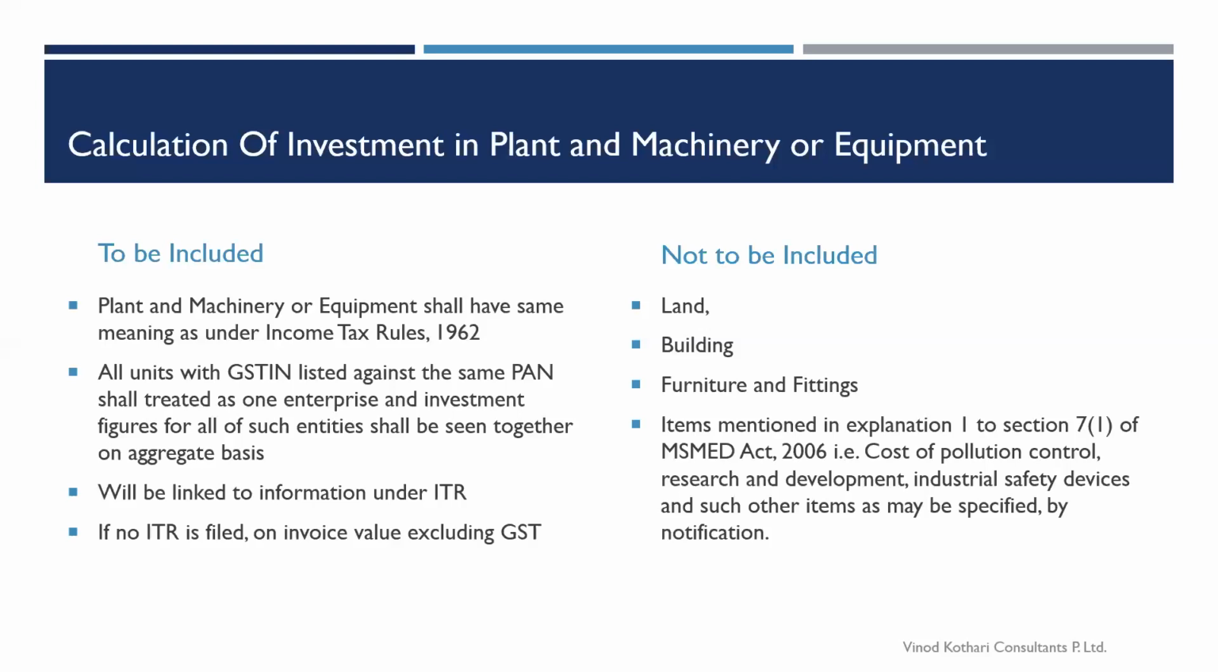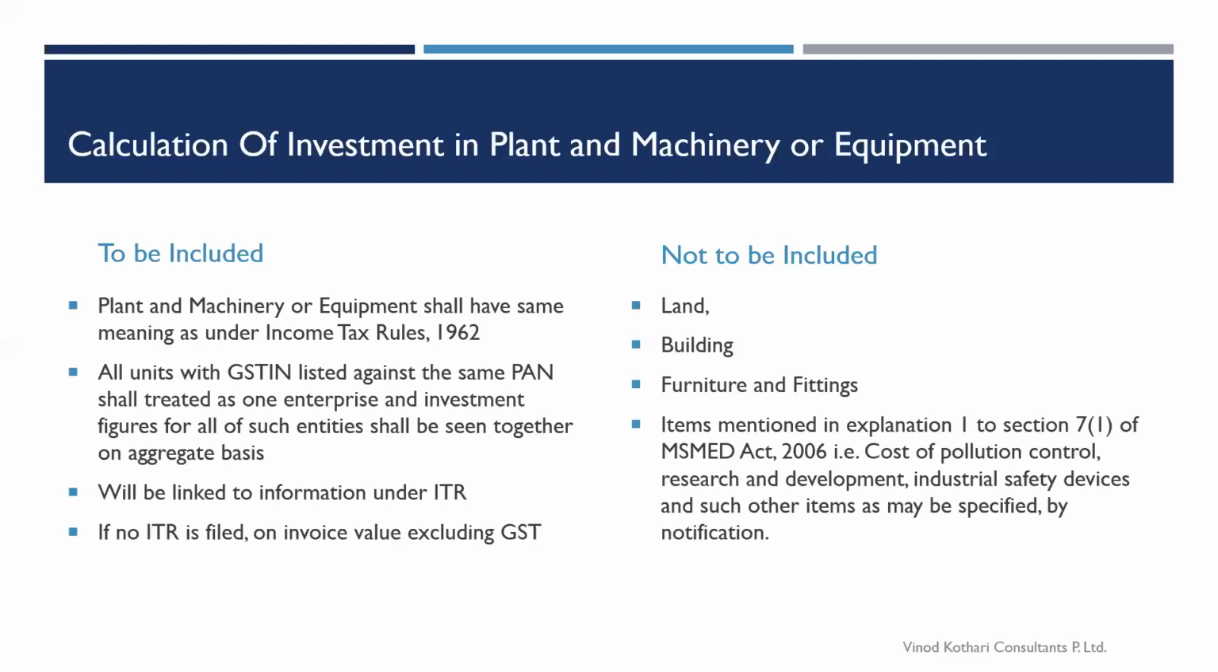Yes, and there might be a situation that you do not have a PAN, you are a new enterprise, and you have not filed an ITR till now. In that case, the value would be taken on the basis of the invoice value. For example, you have purchased a machine for 10 lakh rupees plus GST. So the GST value would be excluded and only the part that is net of GST would be taken as your investment in plant and machinery till the time you file the ITR.